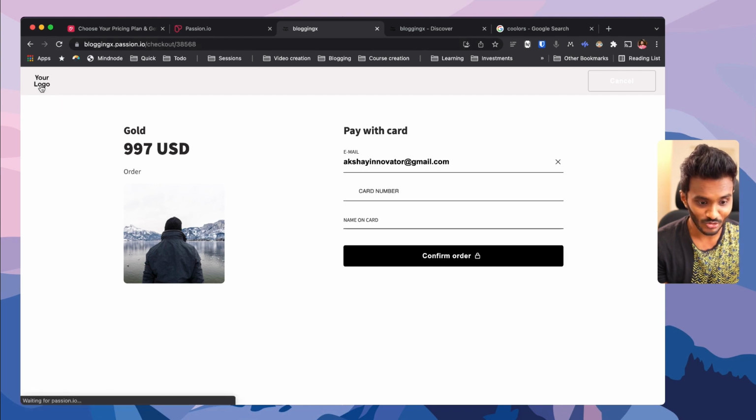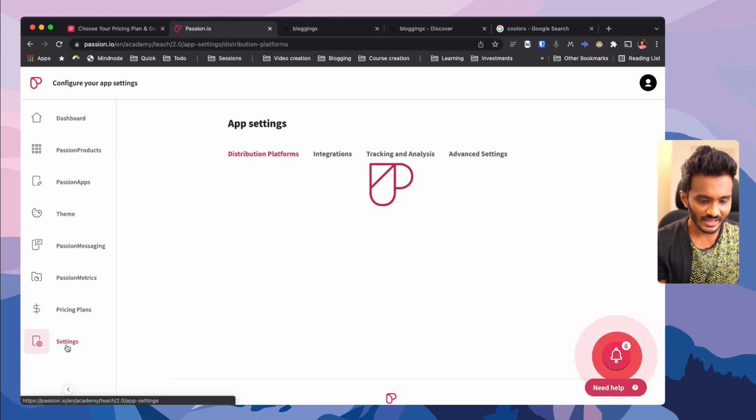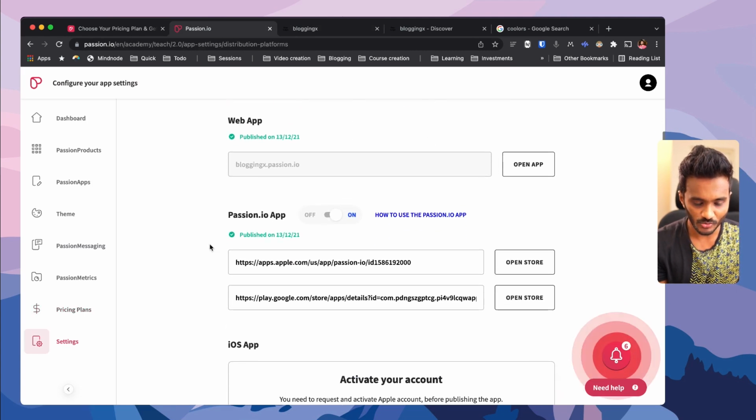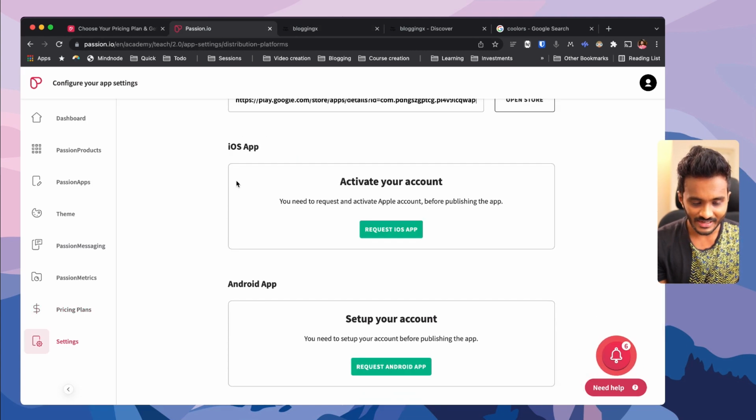Again, I have not set the logo, so your logo is present, and there you go, this is the plan. And you have various settings as well here. You have distribution platforms, have not activated or requested iOS app and Android app.